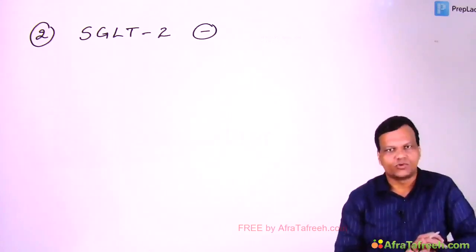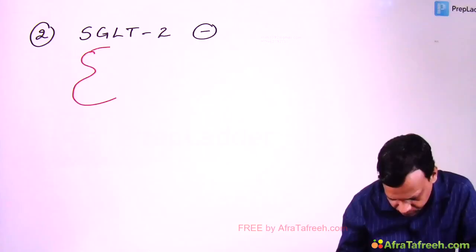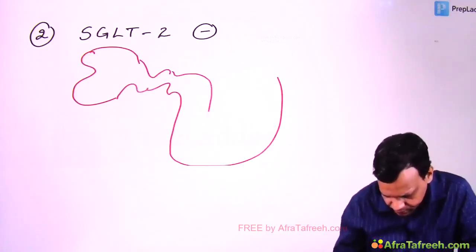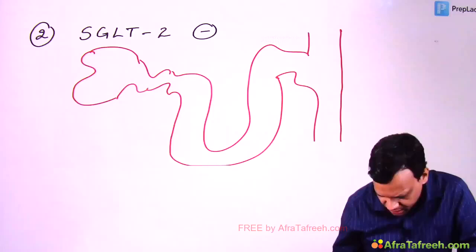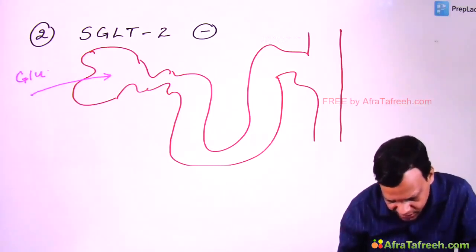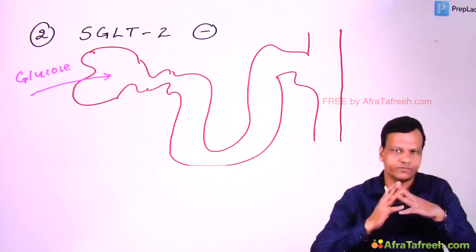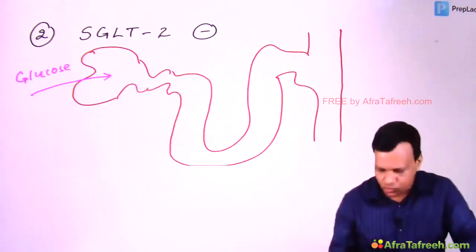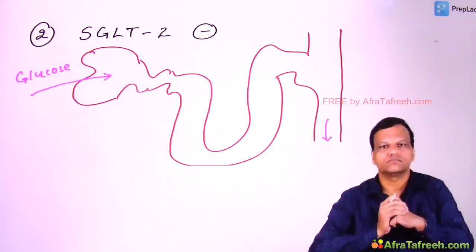Sodium glucose transporter 2. We'll try to understand first. This is our kidney. The first question is, is glucose filtered by the glomerulus? Yes or no? Yes, glucose is freely filtered. Now when glucose is freely filtered, how much glucose is present in the urine in a normal person?